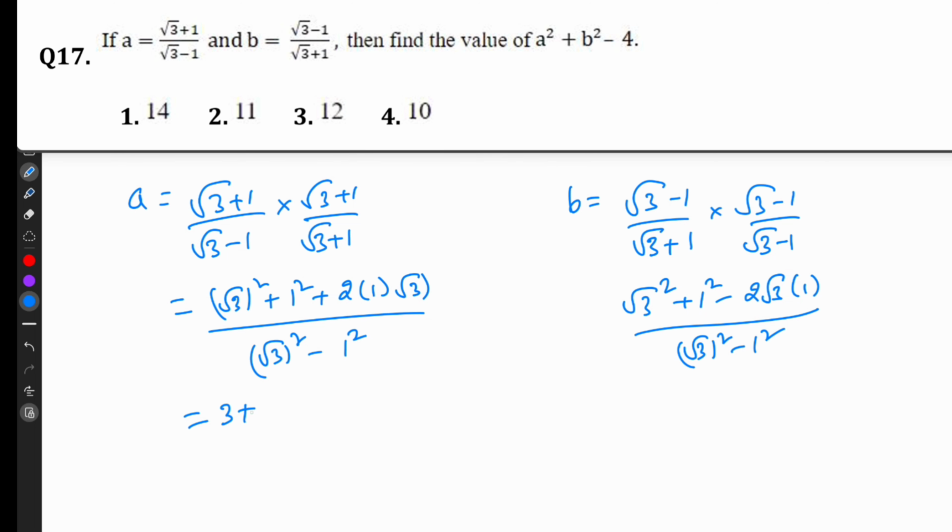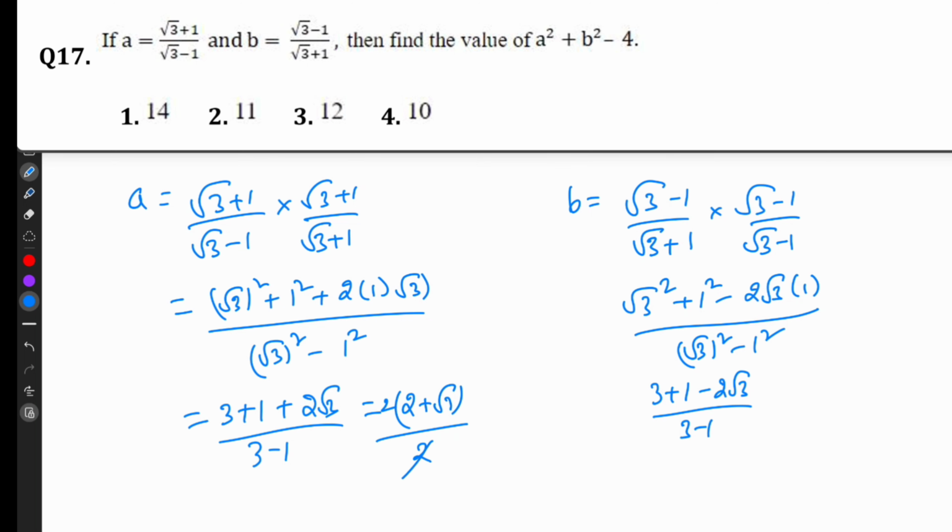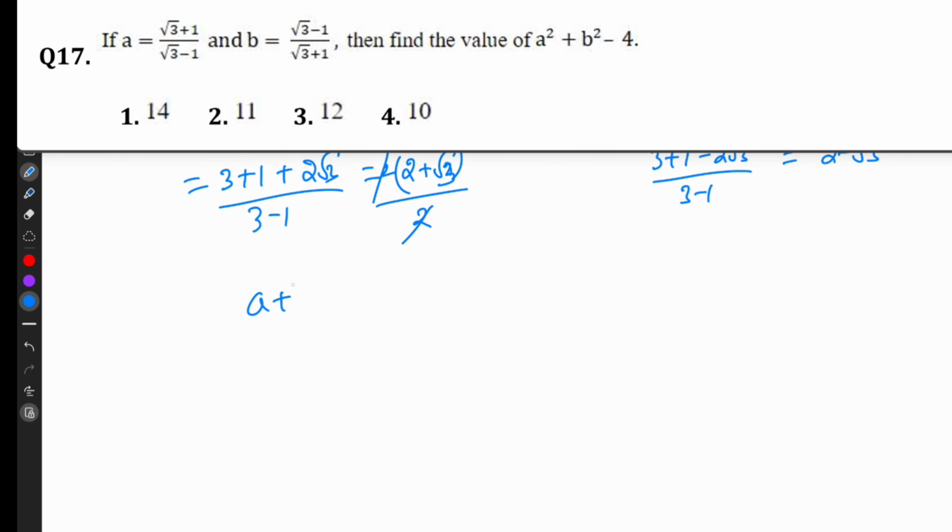Root 3 whole square, 3 plus 1 plus 2 root 3 divided by 3 minus 1. 3 plus 1 minus 2 root 3 divided by 3 minus 1. Take 2 as common, it will be 2 plus root 3 into 2 divided by 2, 2 cancel. So it will be 2 plus root 3. Same here also, so it will be 2 minus root 3. We know a value and b value. So a plus b equal to 2 plus root 3 plus 2 minus root 3. Root 3 cancel. a plus b equal to 4.